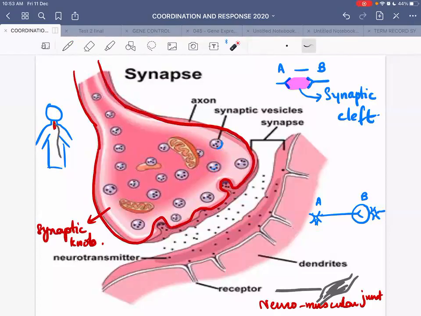So since they don't physically touch each other, there has to be some mechanism in which a chemical is released, and then that chemical energy of the substance is converted into electrical energy, and hence there will be a way by means of which this end of the neuron communicates with this end. See, this is one neuron, this is another neuron, a space in the middle. They can't touch each other.